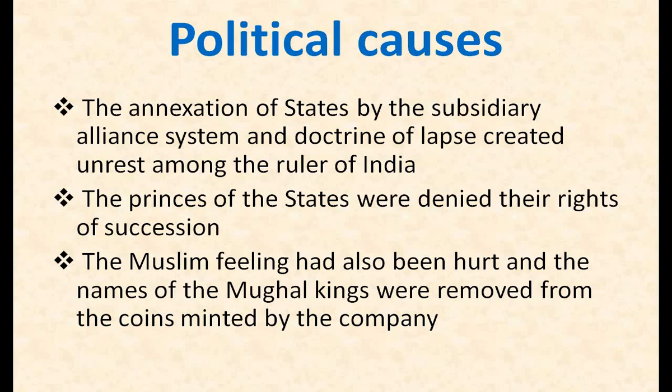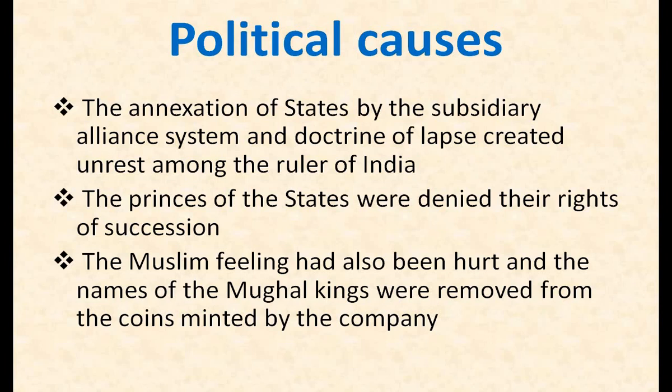Means the Indian rulers who did not have their own child were not allowed to adopt any other child, and after their death their kingdom would be taken by the British government. I told the examples like Jhansi, Satara, Nagpur. These were some kingdoms whose rulers did not have their own heir or children, so after their rule, their kingdom would be taken by the Britishers.